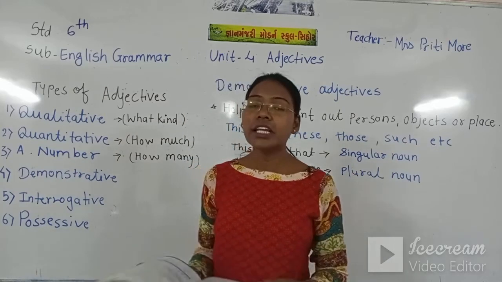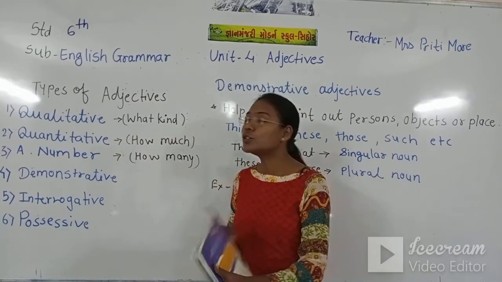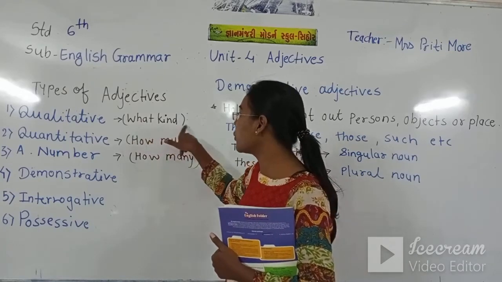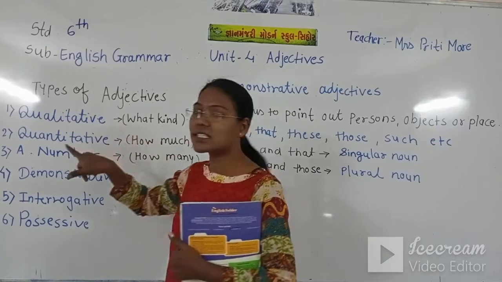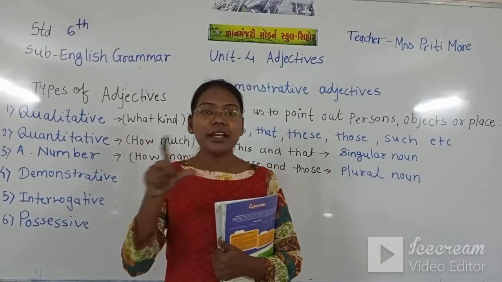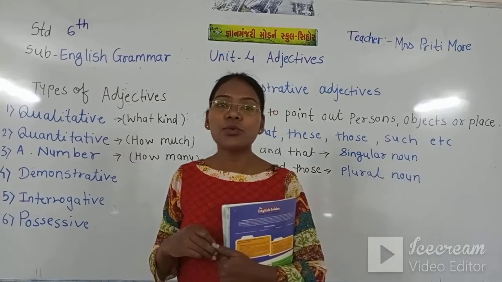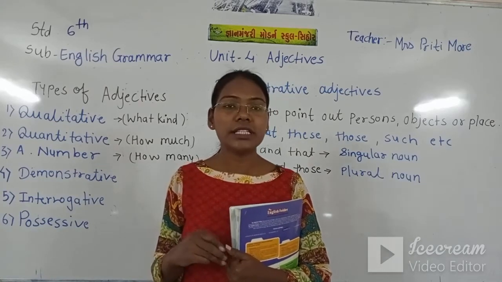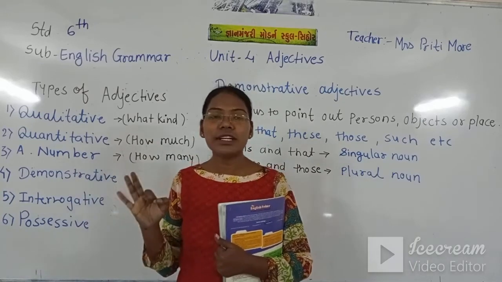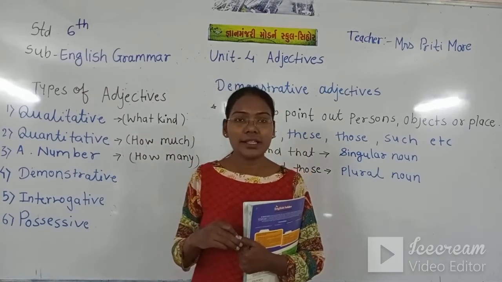If we ask the question "what kind of thing is it," we will get the answer in a qualitative adjective. If I write the sentence "The ball is blue," what kind of ball is it? The answer is blue. So this word blue is a qualitative adjective.